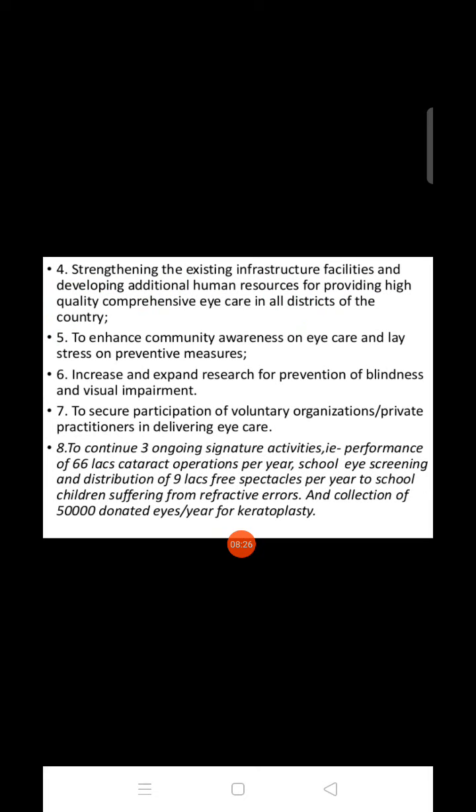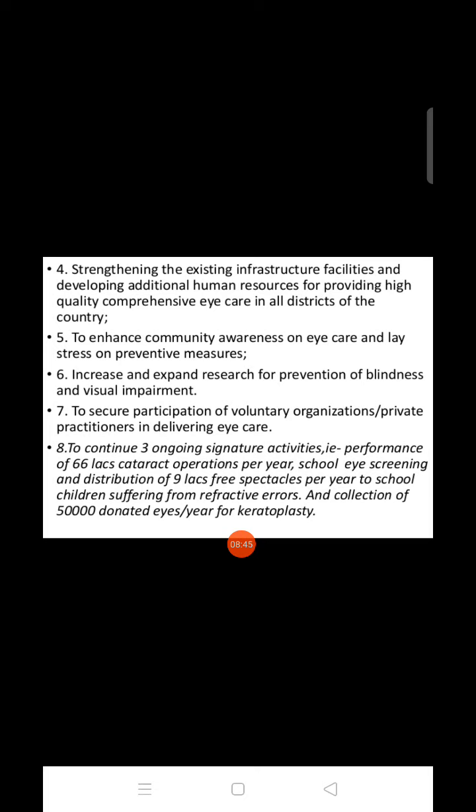Strengthening the existing infrastructure facilities and developing additional human resources for providing high quality comprehensive eye care in all districts of the country. For this we have to take on more manpower to improve the quality of care in the eye hospitals.